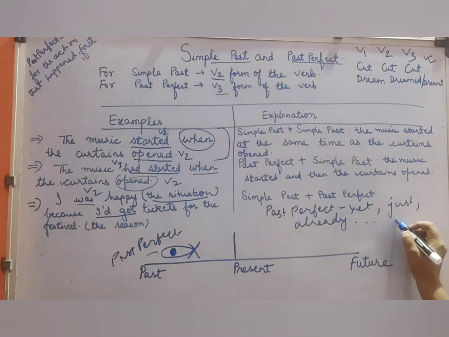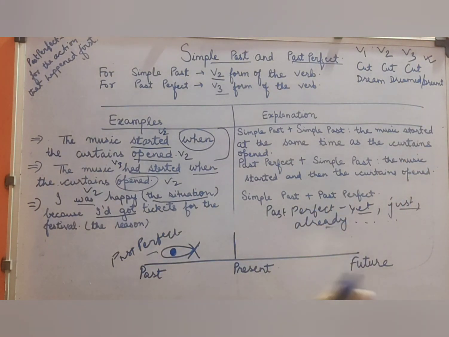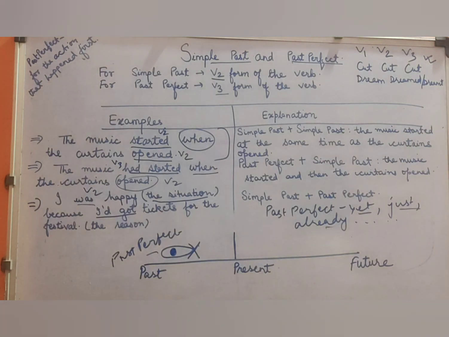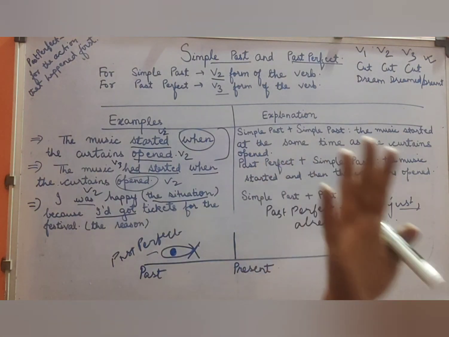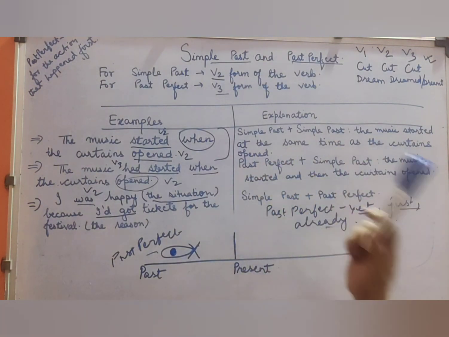And there are others also, but these are the commonly seen indicators used for past perfect tense. So this is what you need to keep in mind. Simple past tense: yesterday, the previous day, the last week, the last month, the day before yesterday. All these are words that show the completion of the action in the past. We use these in simple past.